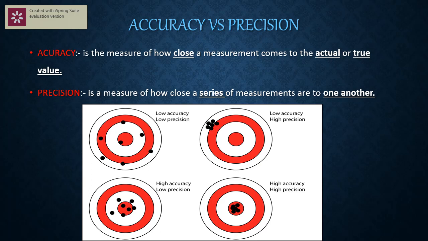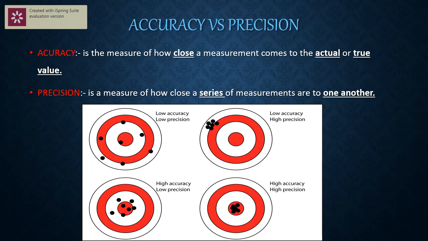Though he is wrong relative to the true value, all his values are at one particular point. For example, if a boy measures the mass of the beaker 3 times as 19.9, 19.8, 19.7 grams, all three are very close. So these are called precise values, and the boy is precise in the measurement.